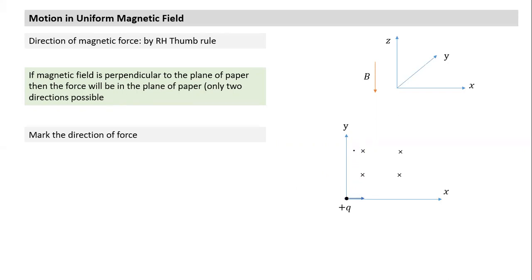So one condition is met. Any line I draw like this, this, or this is perpendicular to B. But in addition, the force has to be perpendicular to the velocity as well. So the force can either be like this or this. There are only two possibilities, no third possibility. Now between the two, whether it is upwards or downwards comes out of the right hand thumb rule.